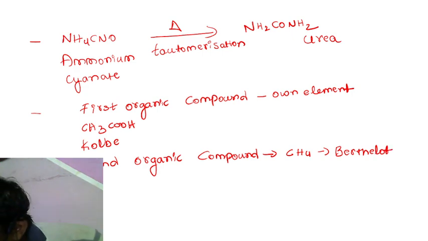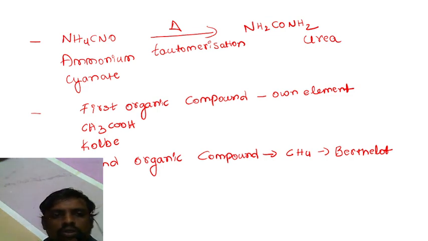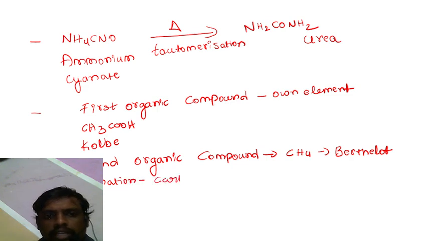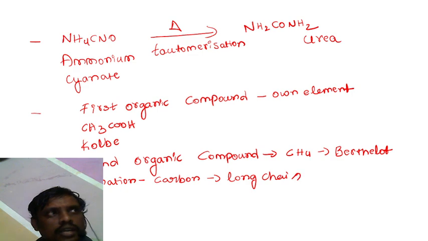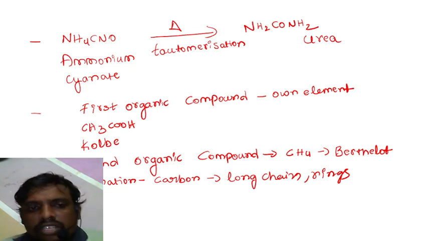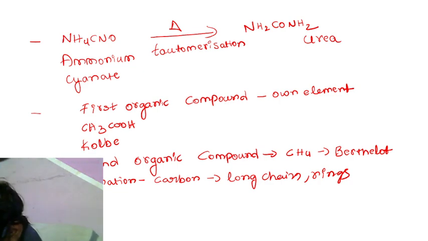Berthelot. The ability of carbon atoms to form long chains or rings is known as catenation. So what do you mean by catenation? Carbon has a property of forming long chains and rings, okay, compounds with long chains and rings. The formation of long chains and rings is nothing but catenation.